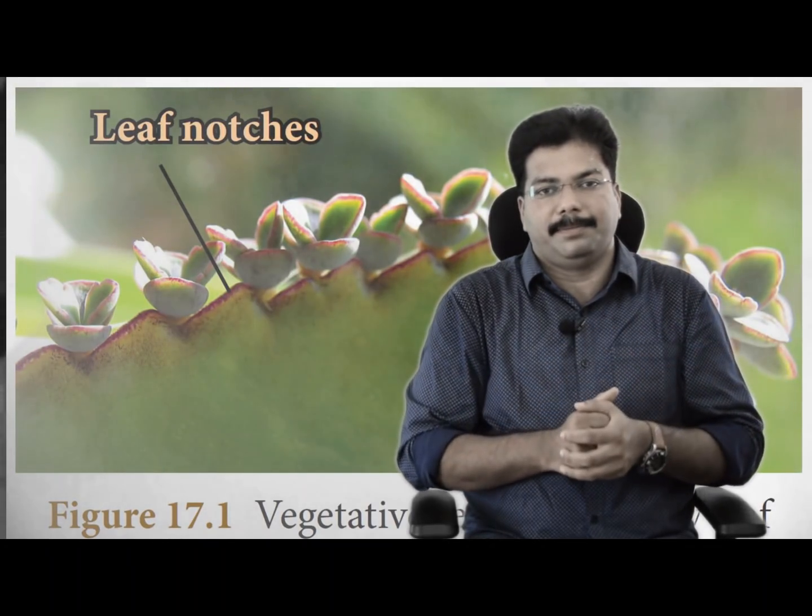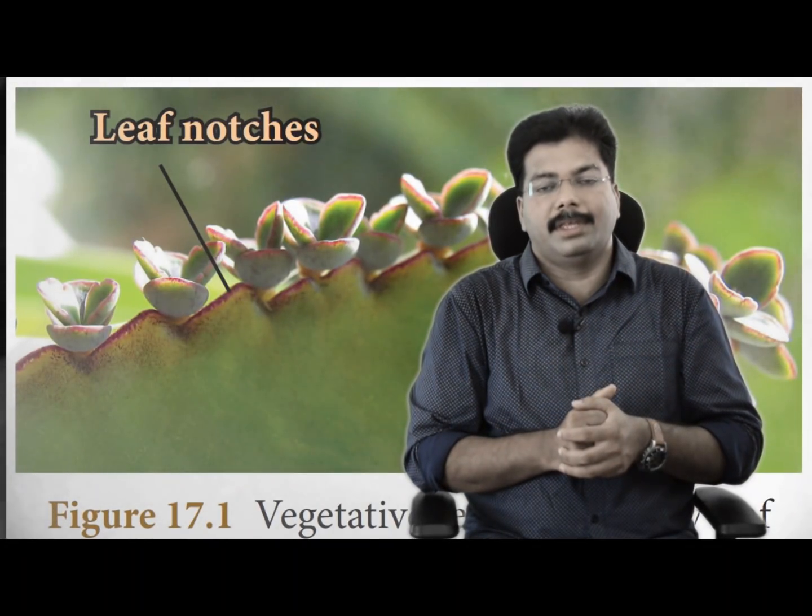The example is bryophyllum. The next one is bulbils. What is a bulbil? The buds of the plant can change into a bulb-like structure, and when this falls on the ground, it will start to grow into a new organism.